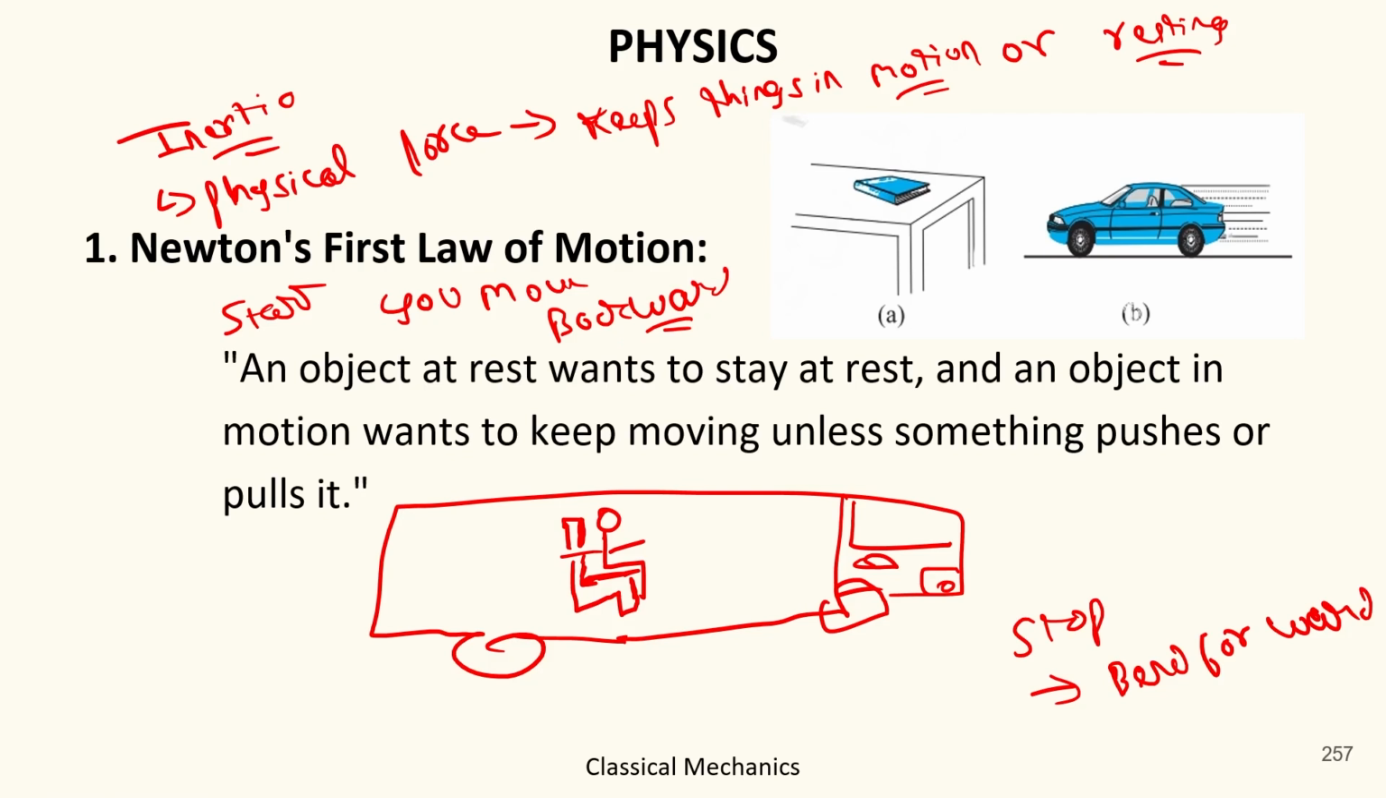This is because of inertia. Your upper body is not in contact with the bus movement, but your lower body is in contact with the bus. So when the bus stops, your lower body stops, but your upper body is still in motion, so you move forward. But when the bus starts, your lower body starts moving forward, but your upper body, which is not in contact with the bus, is still at rest, so that's why you move backward.